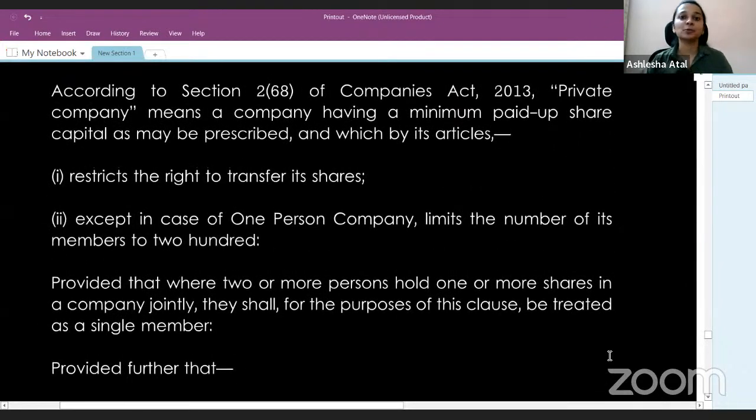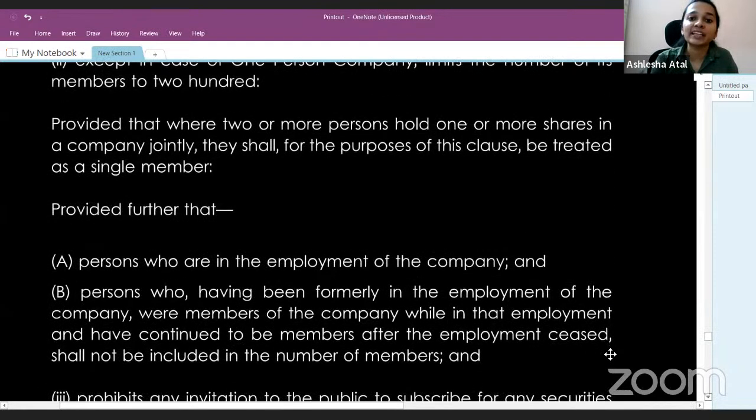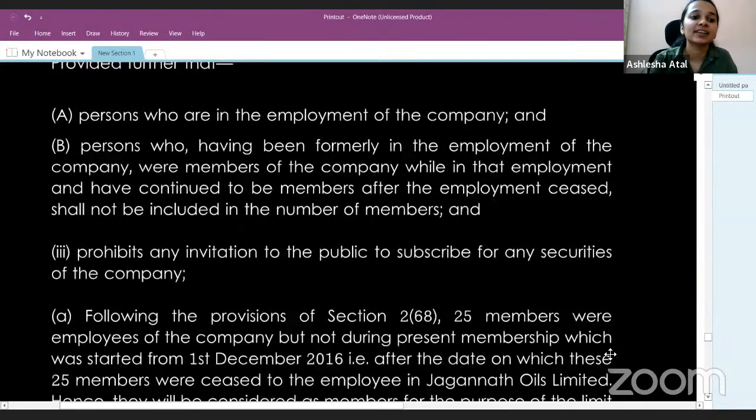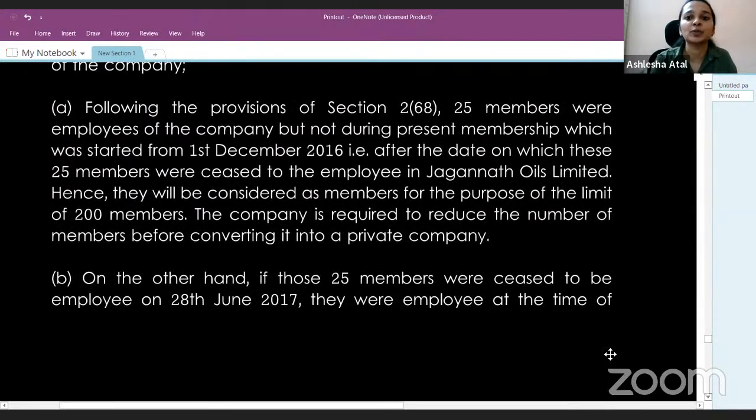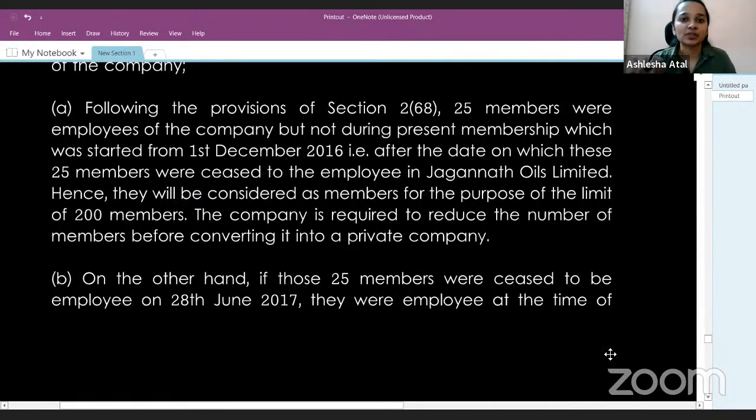So first you will have to give the definite meaning of a private company and also state who are the people who will not be included when we are ascertaining the maximum number of members, that is 200. So that is people who are in employment and ex-employees who were allotted shares when they were in employment. And finally, write your answer to both question A and question B.